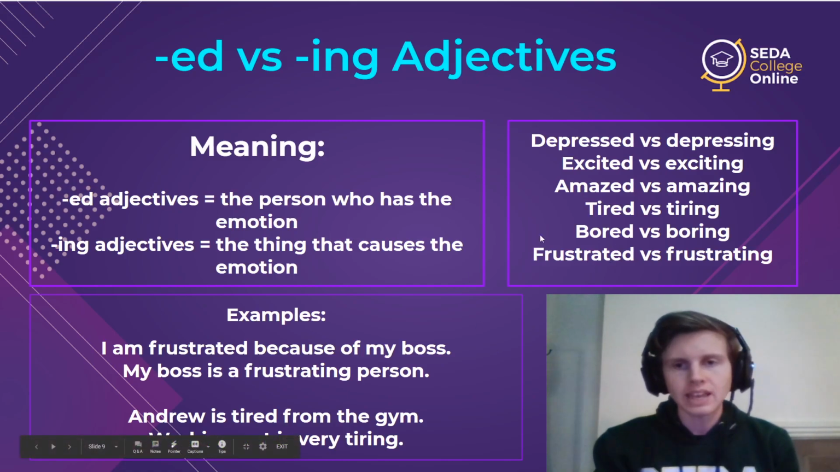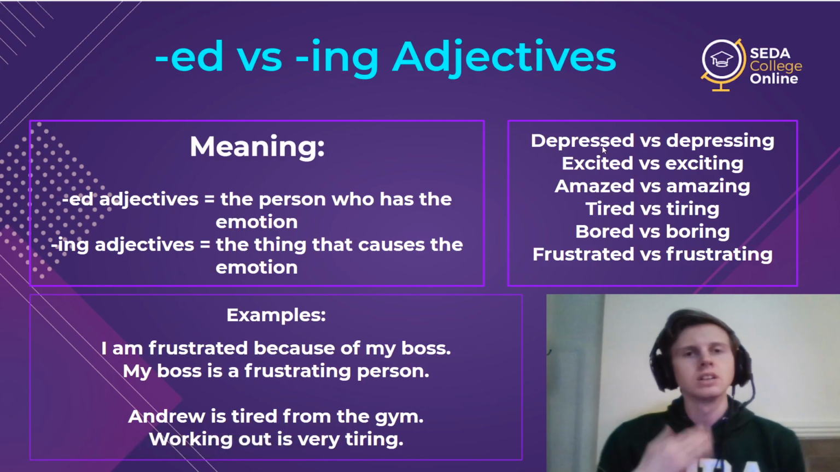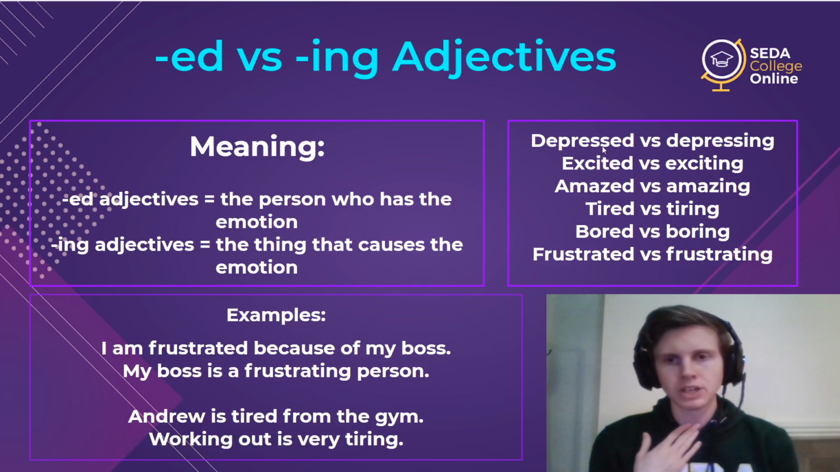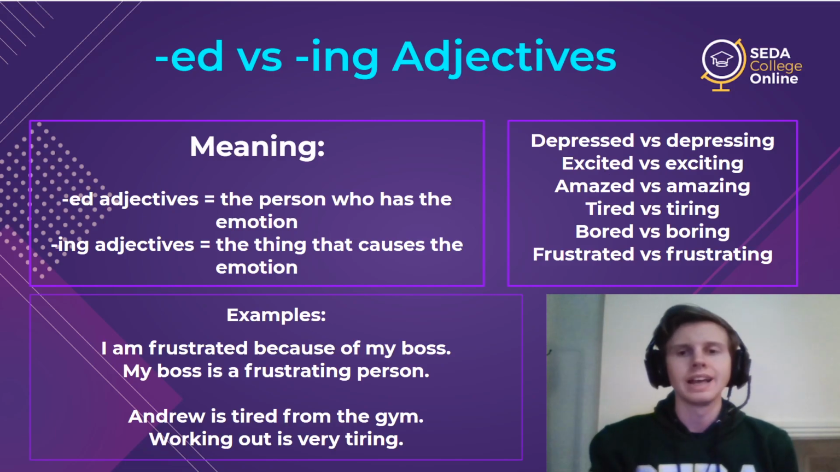So let's say all of these together, because I think it will help make it clear. I will start with the sound here. No vibration, so T, depressed. Next one, excite. A T sound, so excited. Here, z, z, vibration. So amazed.